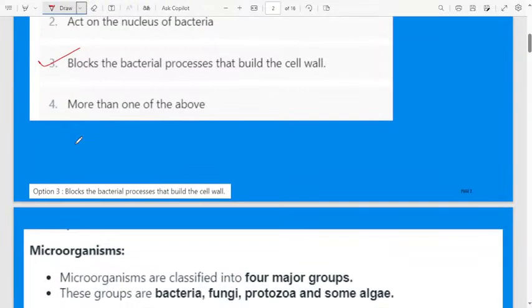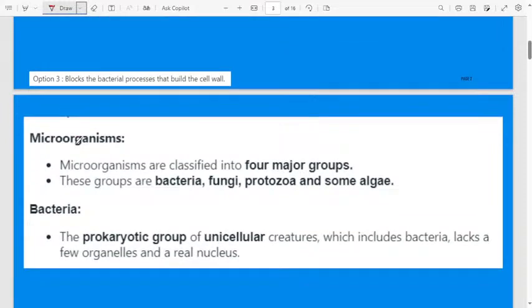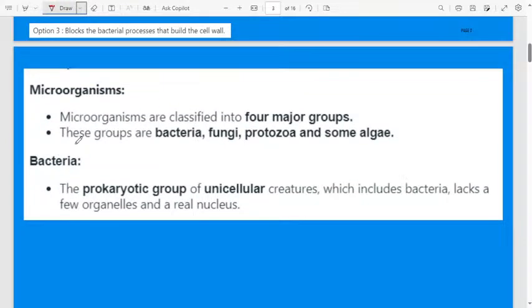Okay, let us discuss in detail what is meant by microorganisms, then bacteria, everything in detail. Microorganisms are classified into four major groups. They are bacteria, fungi, protozoa, and also some algae. I know everyone knows the theory. I will go fast. We will focus more on MCQ questions.